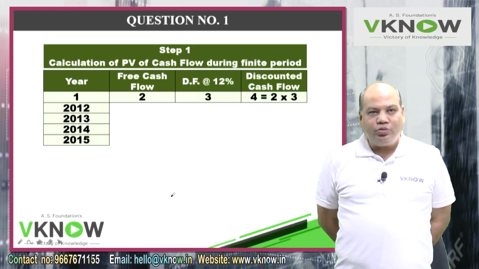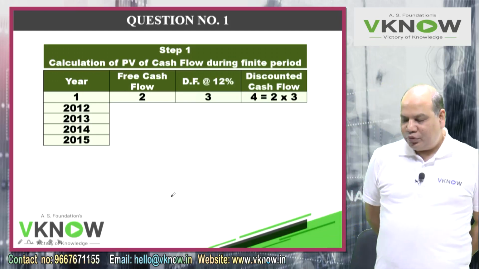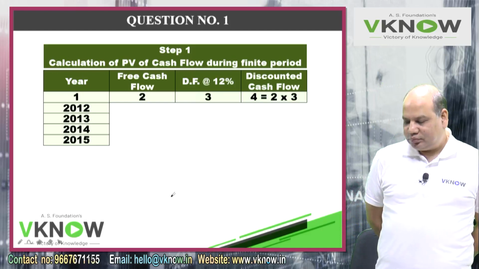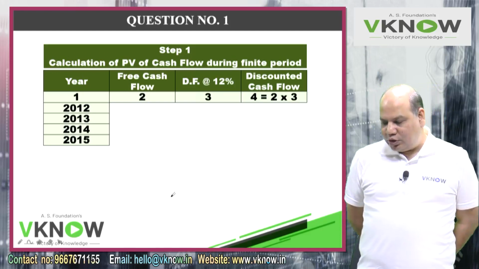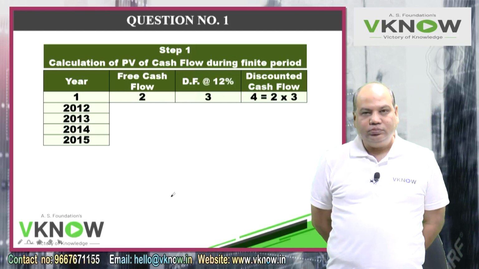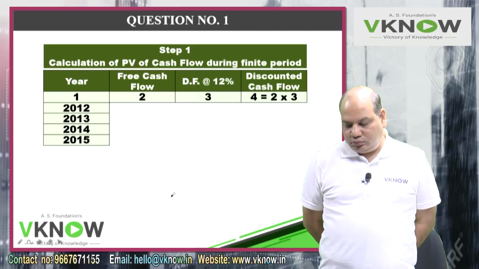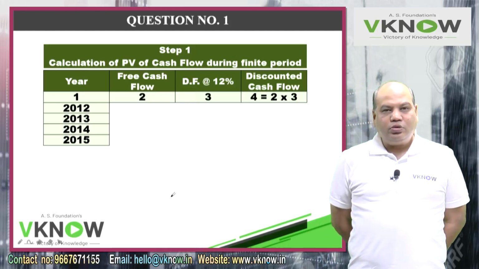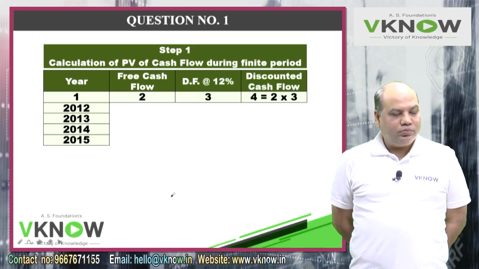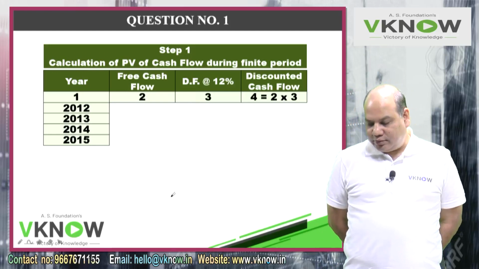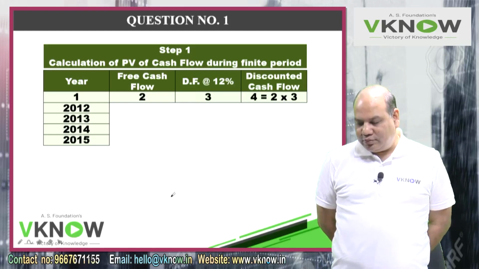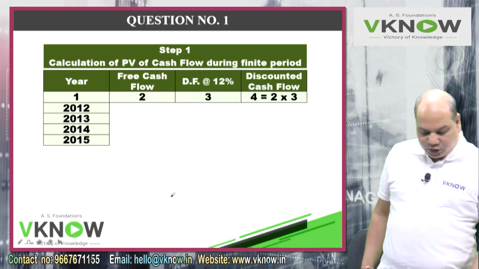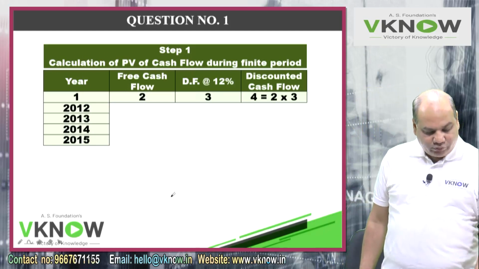Column number 1, 2, 3, 4. 4 is equal to 2 into 3. And then write down year. Year 2012, 2013, 14, 15.